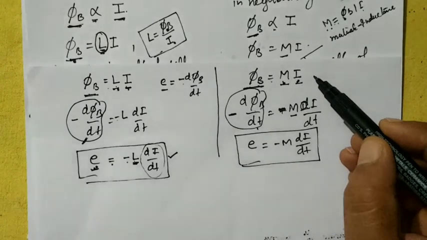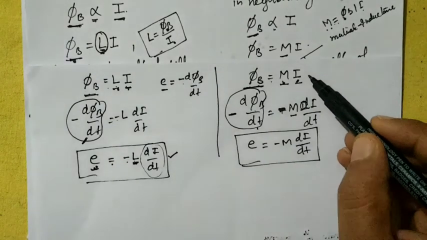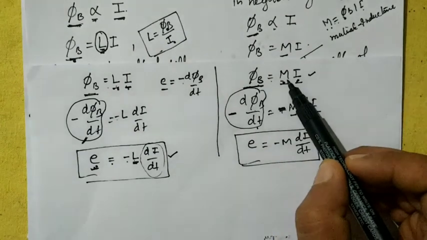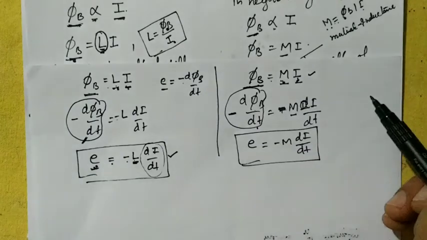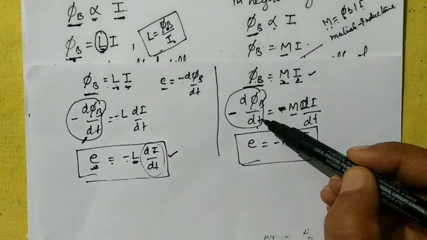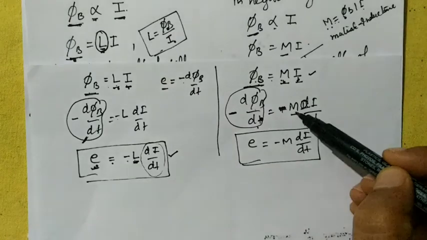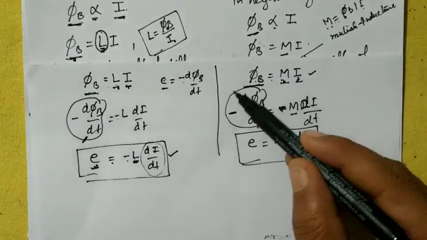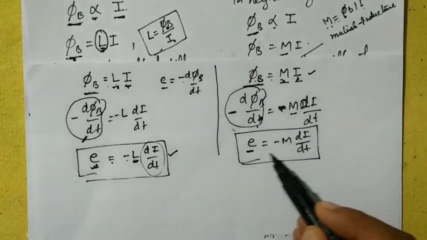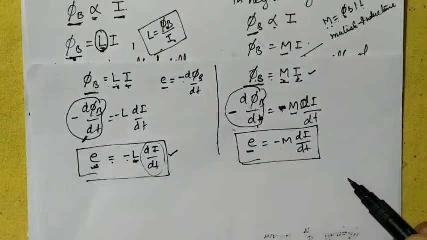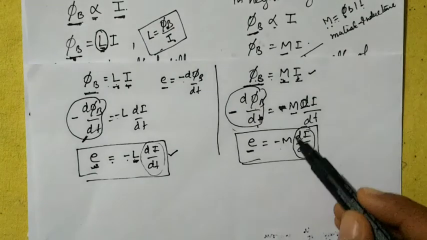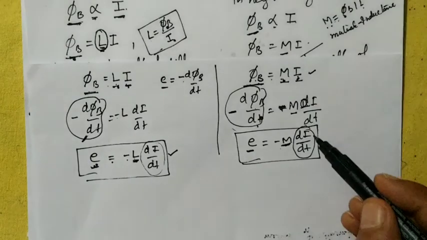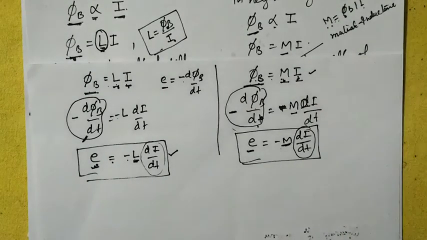Similarly, we can derive the same for mutual induction. The magnetic flux in this case is equal to M, the coefficient of mutual induction, into I. Differentiating with respect to t, d phi B by dt equals M di by dt. Introducing a negative sign on both sides, this term is the induced EMF. So induced EMF becomes minus M di by dt. If I take this term as 1 unit, then the coefficient of mutual induction is equal to the induced EMF when the time rate of change of current in the neighboring coil is 1 unit.